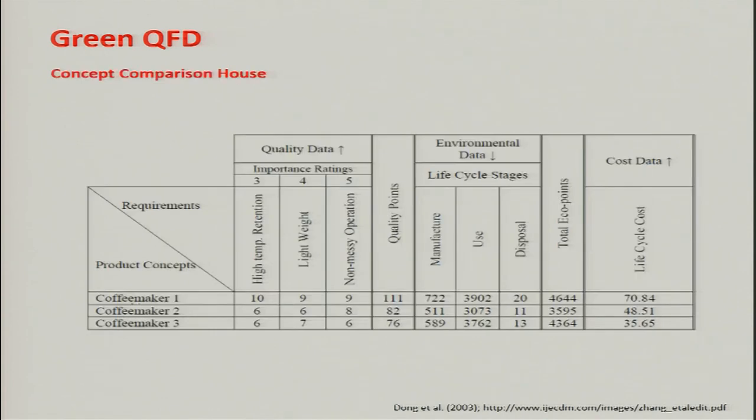Dong et al. has conducted a study in comparing coffee makers. They have developed these data: quality data, environmental data and cost data. So, this is a house, we can say this as a complete house, quality as a complete house, environment as a complete house, or you can say these are rooms in one house. So, this specific first house is comparing the quality data. Quality means performance, or functions, as we said.